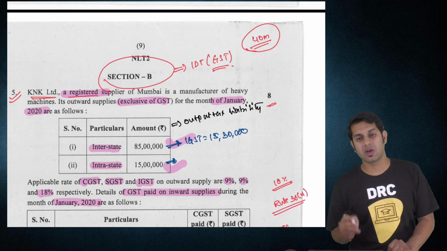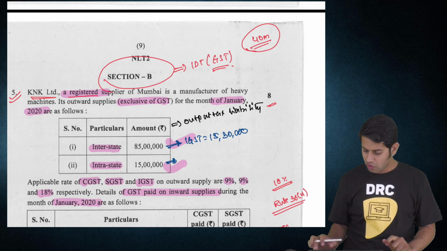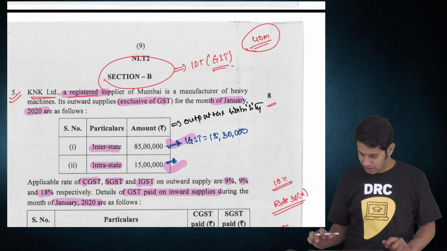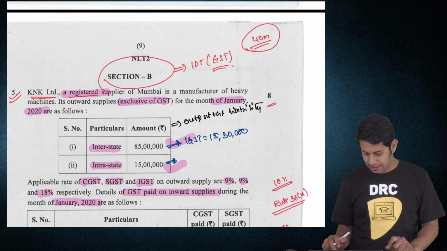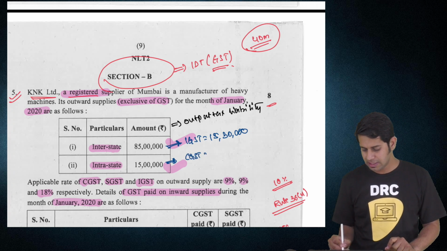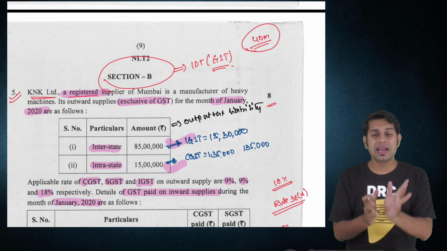Then on 15 lakhs, which is an intrastate supply made within the state, how much GST you have to pay? Sir, 15 lakhs into 9%. 1,35,000 CGST, and SGST equal to 1,35,000. Please note, we are just analyzing the question paper.